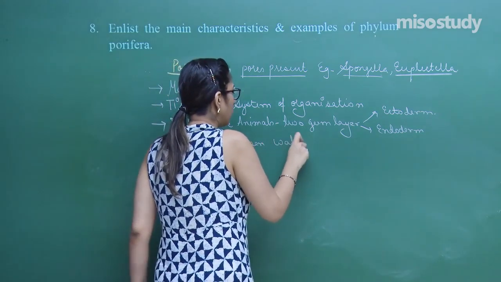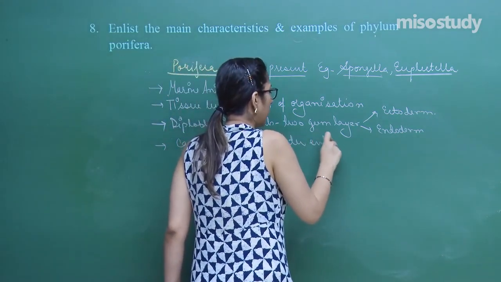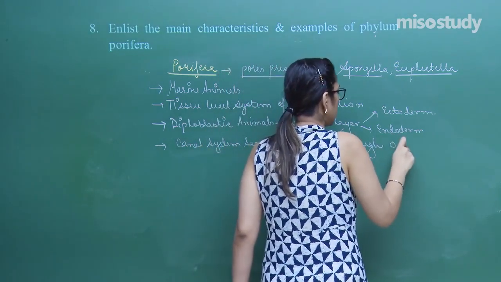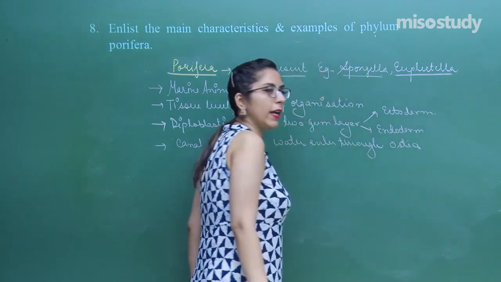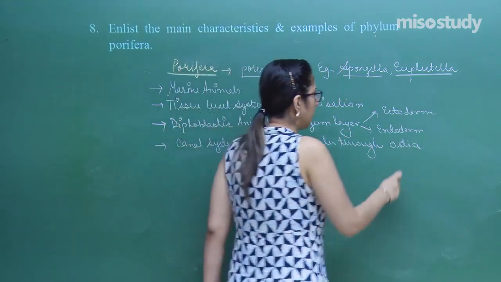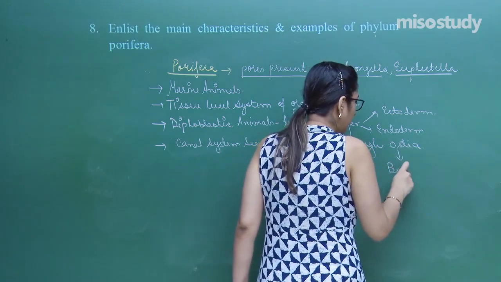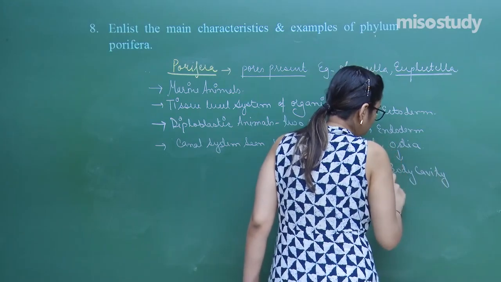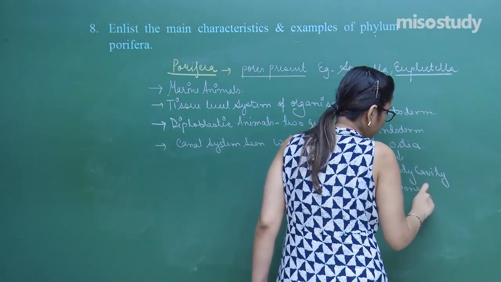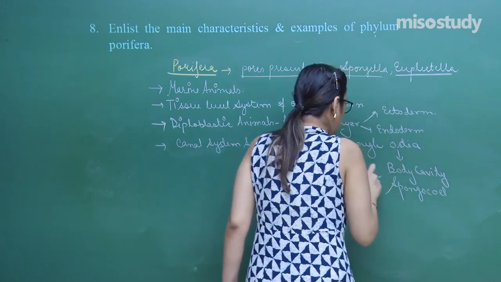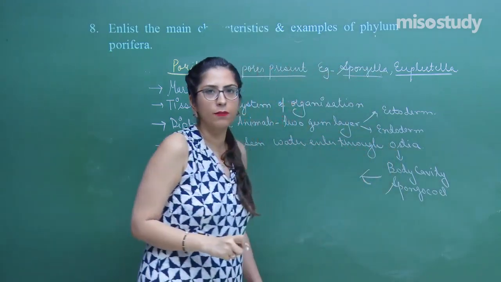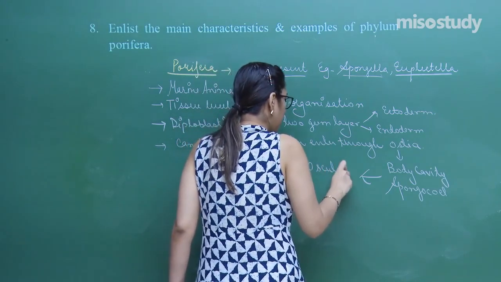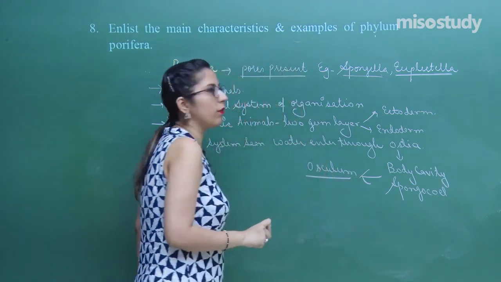Water enters through ostia, later on enters into a body cavity. What is the name of this body cavity? Spongocoel. And after that, the water moves outside from the body with the help of osculum.